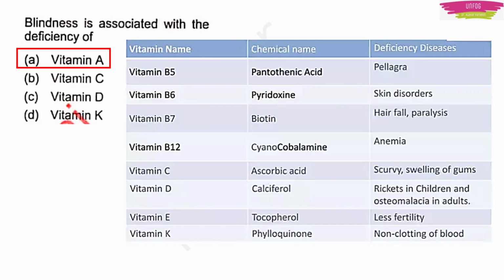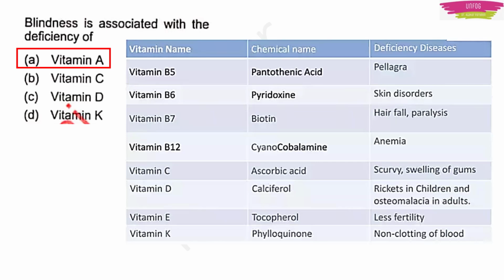You will understand this if you know this type of a table, wherein you have all the vitamin names and their chemical names and the diseases caused because of the deficiency of that particular vitamin, right? For example, you have vitamin B12. It is a cyanocobalamin. This is a very important vitamin which is absorbed by our intestines, and lack of this vitamin causes anemia because this is one of the important content in our blood. Along with the hemoglobin, we have ferritin, we have vitamin B12 and so on. So all these things are very important for our HB level to go up.